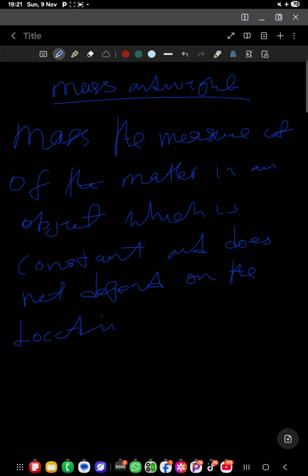So what this means is that when you talk about mass, you are measuring the amount of matter in an object, which is constant. So meaning mass is constant.